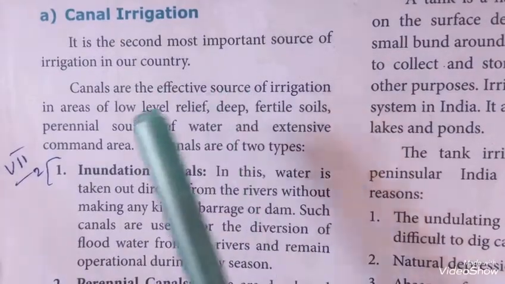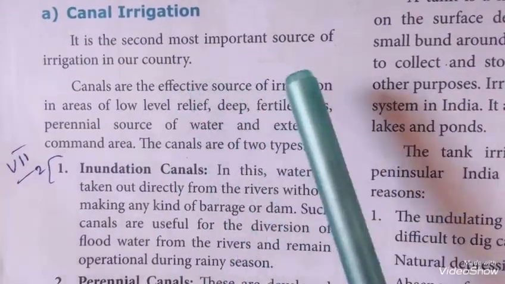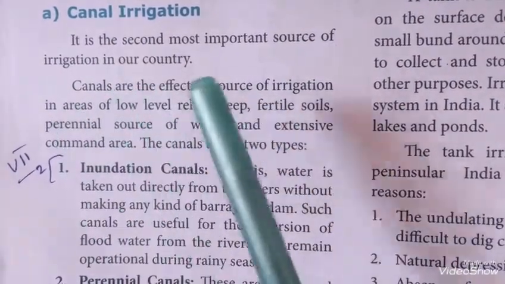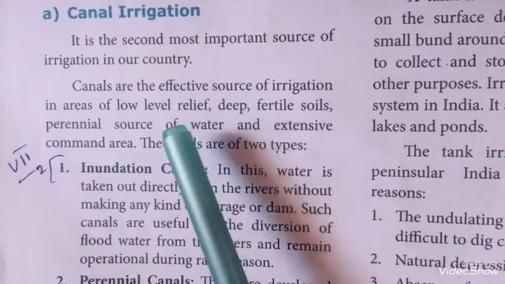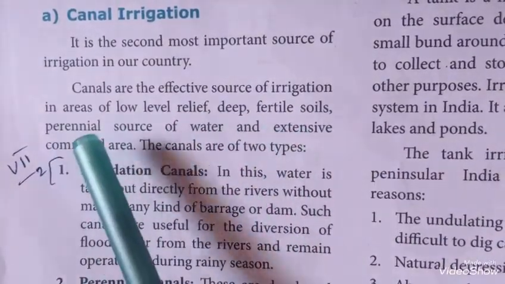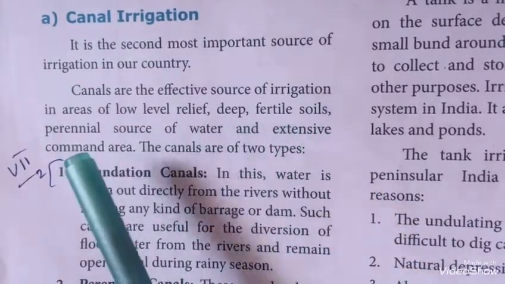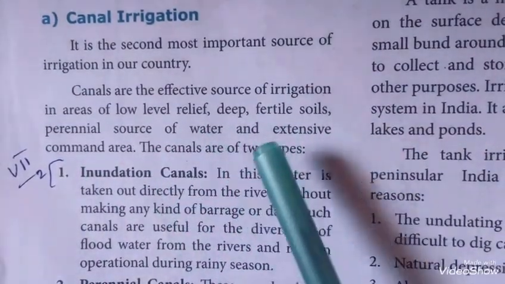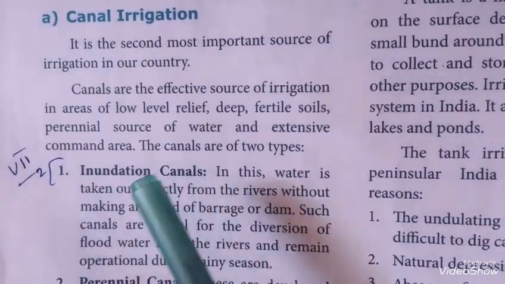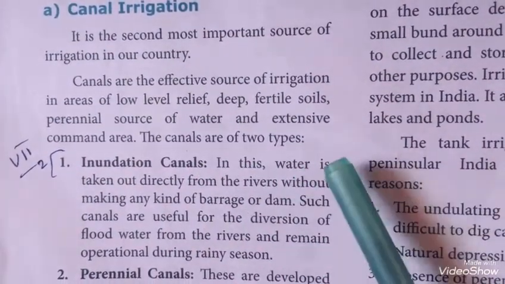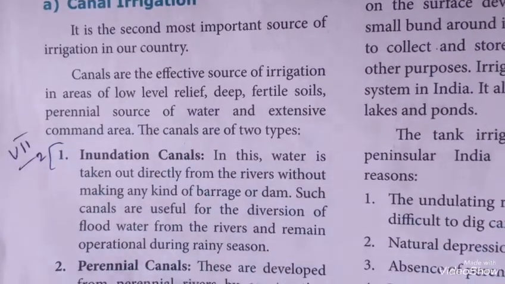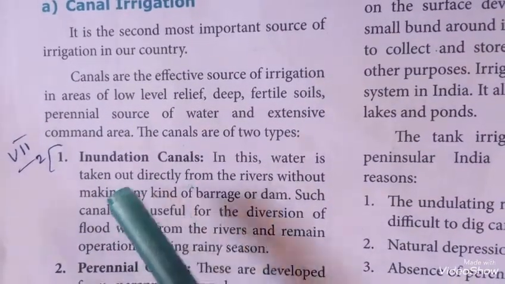Canal irrigation. It is the second most important source of irrigation in our country. Canals are the effective source of irrigation in areas of low level relief, deep fertile soils, perennial source of water and extensive command area. The canals are of two types, inundation canals and perennial canals. Inundation canals.